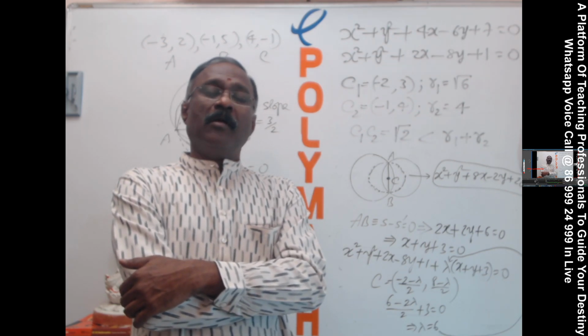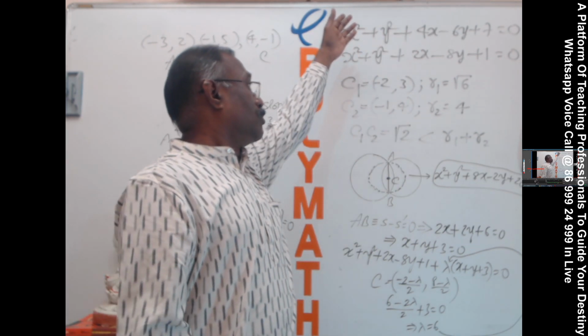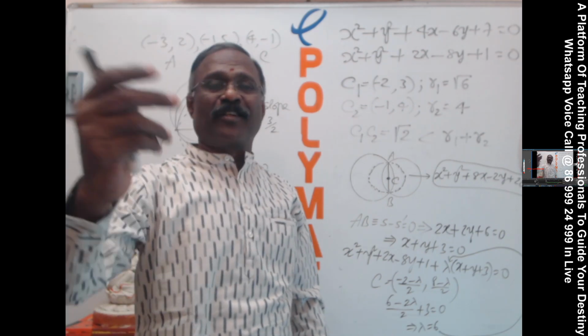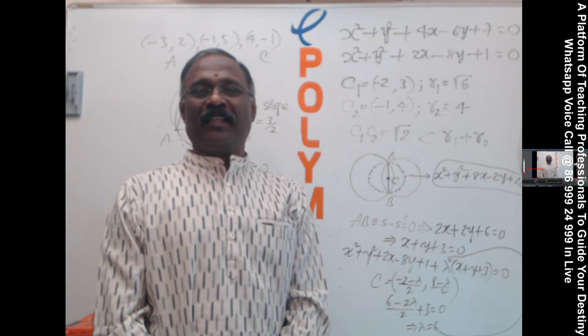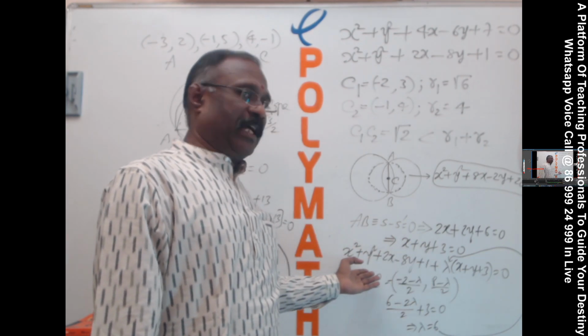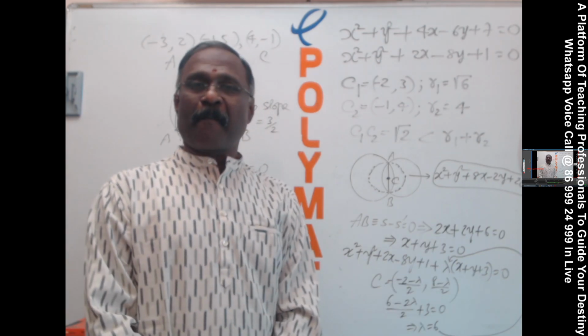For example, find the equation of the circle passing through the points of intersection of these two circles and also passing through the origin. If it is given like that, we write up to this, put x0, y0, that's it. You'll get the lambda value directly.